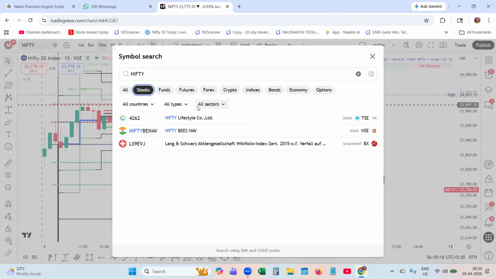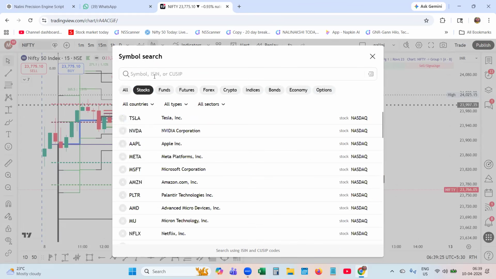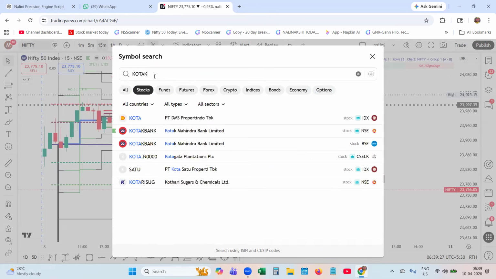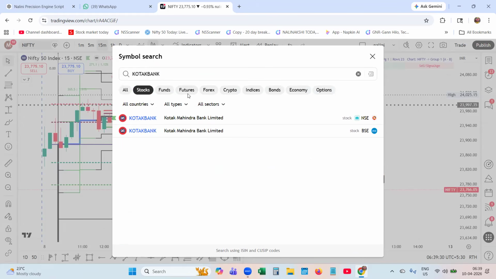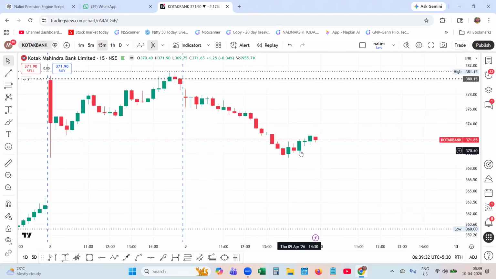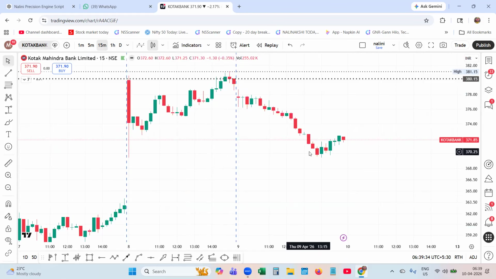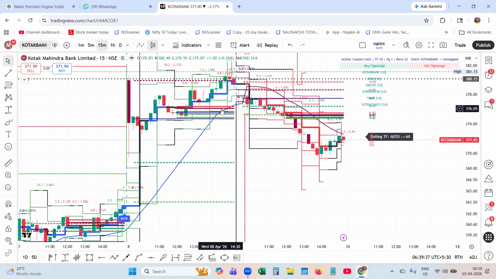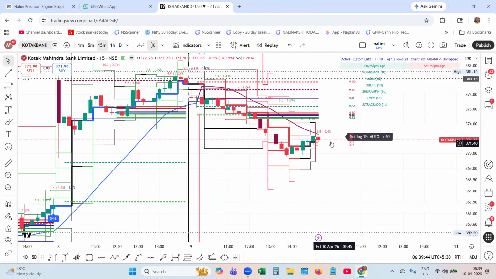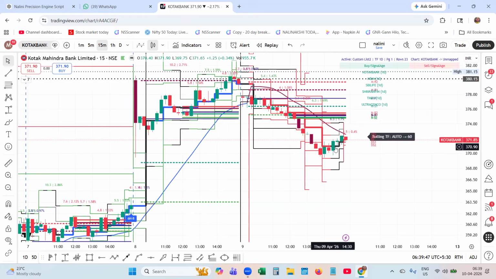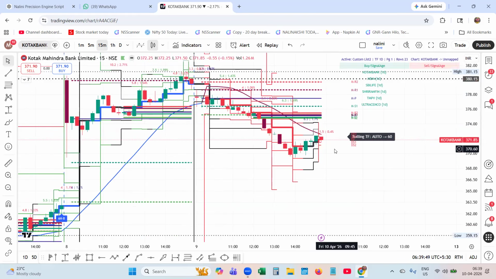Or you can quarantine that stock for today also. Let me go back and see, Kotak Bank has come as a buy signal but it has gone down. Today you can keep it on your watch list. It may reverse, and you can trade it with layer 1 and layer 2.